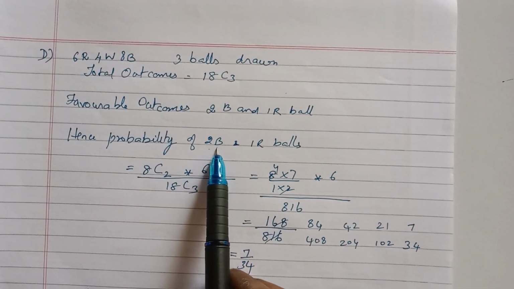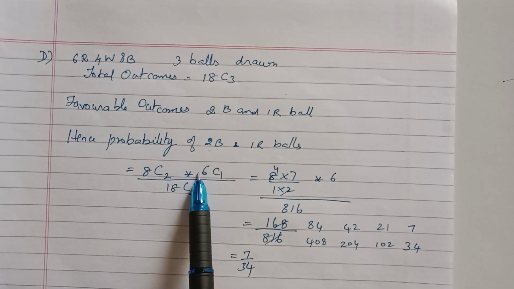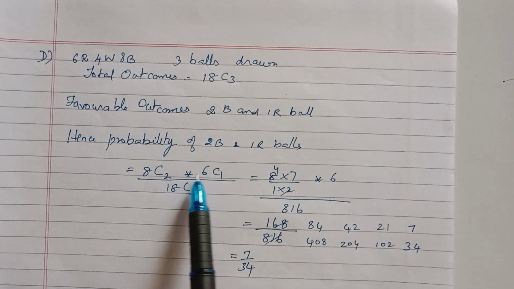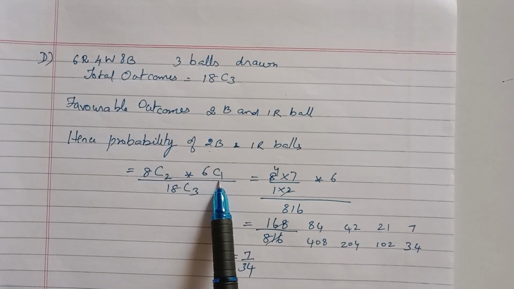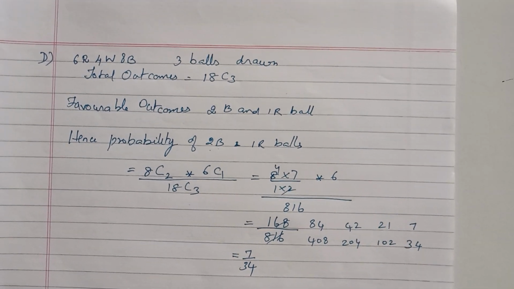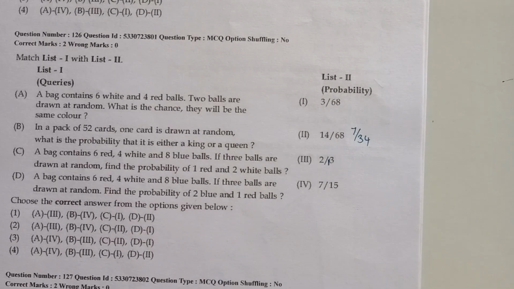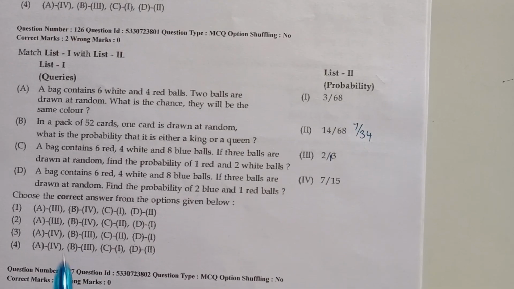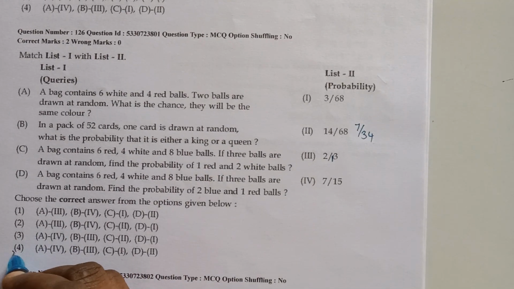So 2 blue balls. So from 8 blue balls, you are choosing 2. So 8C2, into, it is and, so you are choosing both. So 6C1 into, and 1 red ball. So there are 6 red balls. From 6 red balls, you choose 1. So 6C1 by 18C3. You solve this, the answer will be 7 by 34. The same. So the correct option is option number 4. That is A4, B3, C1 and D2. That option is option number 4.